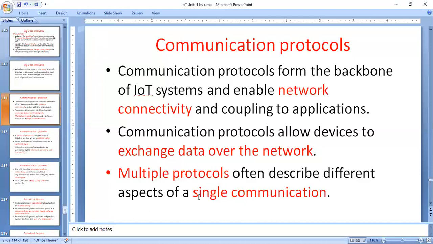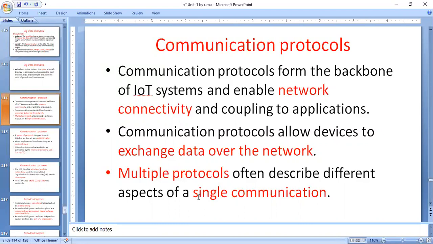These devices produce data. For storing this data, you will have cloud computing. These devices generate data every day, and for storing and processing this large amount of data, you will have big data analytics technologies. For communication from one IoT device to another IoT device, in order to establish the communication, you will have different kinds of protocols.